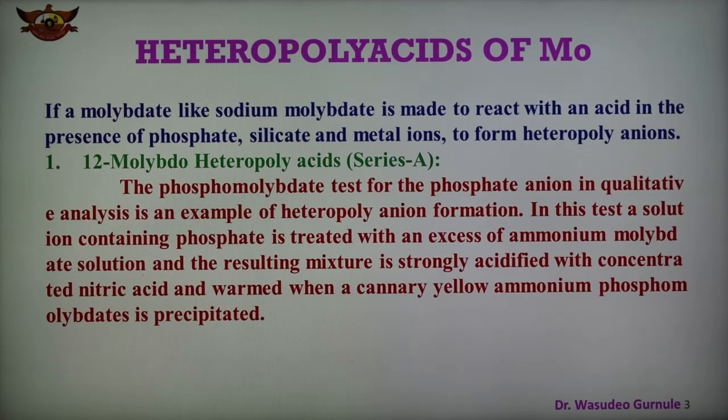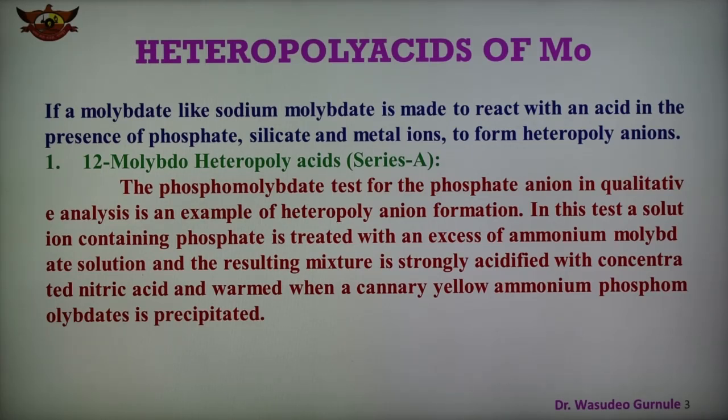So here we are discussing first of all the 12 molybdo heteropoly acids and the structure of that compound. In the case of heteropoly acids of molybdenum, the first part is the 12 molybdo heteropoly acids. This is series A. In this case, the phosphomolybdate test for the phosphate ion in qualitative analysis is an example of heteropoly acid anion formation.